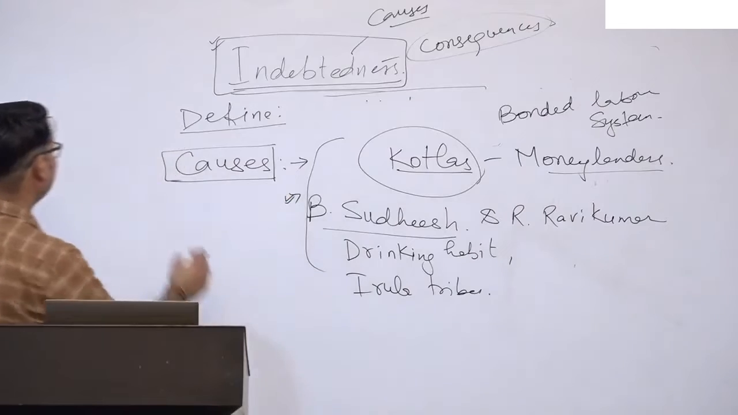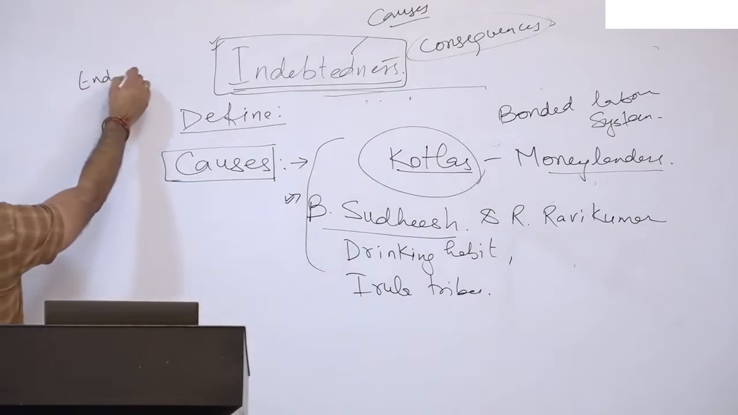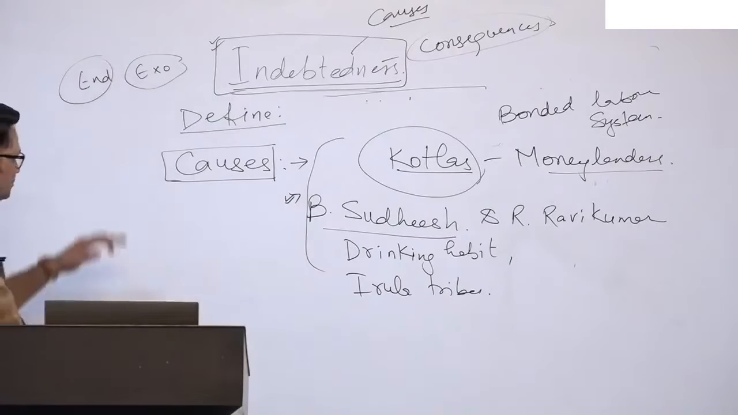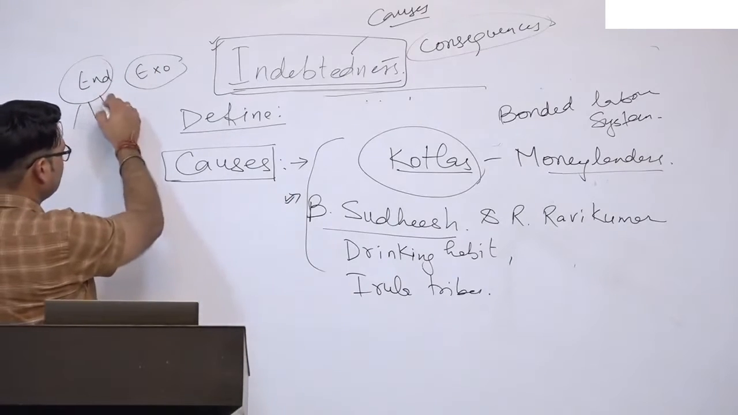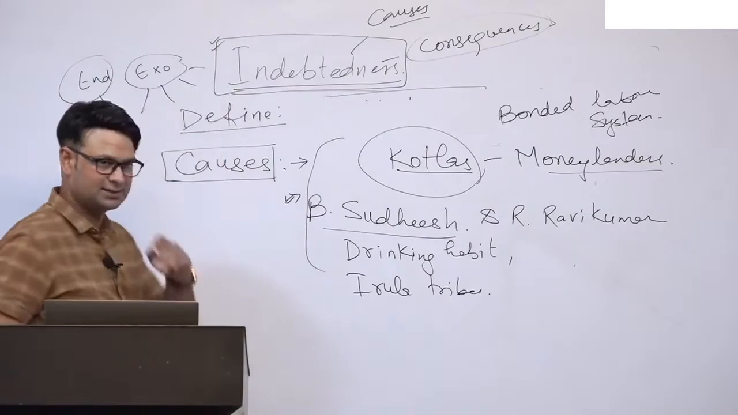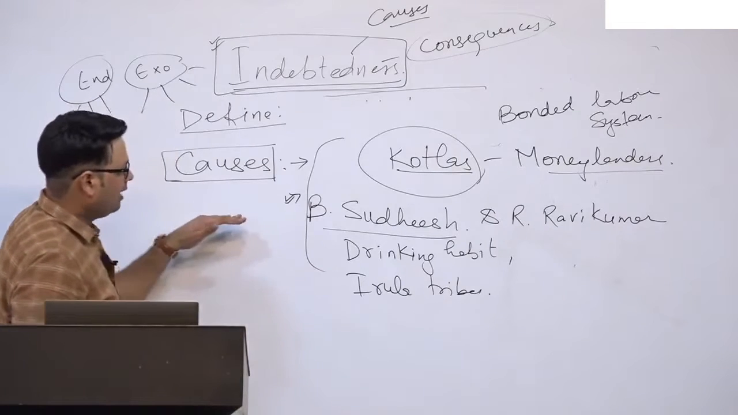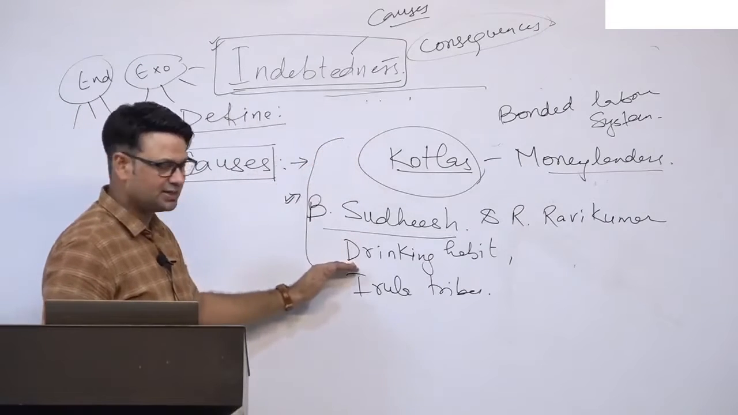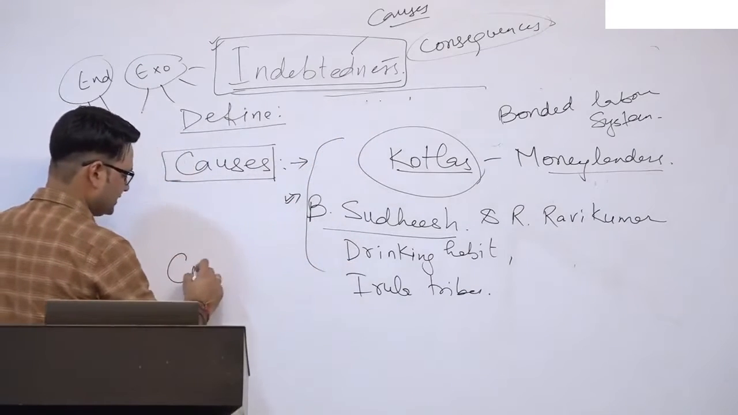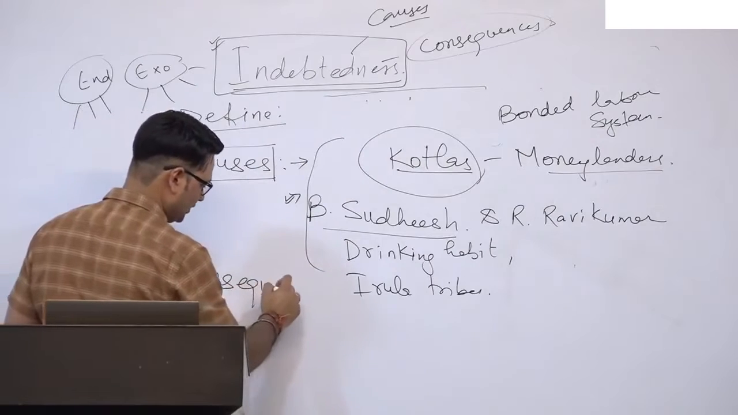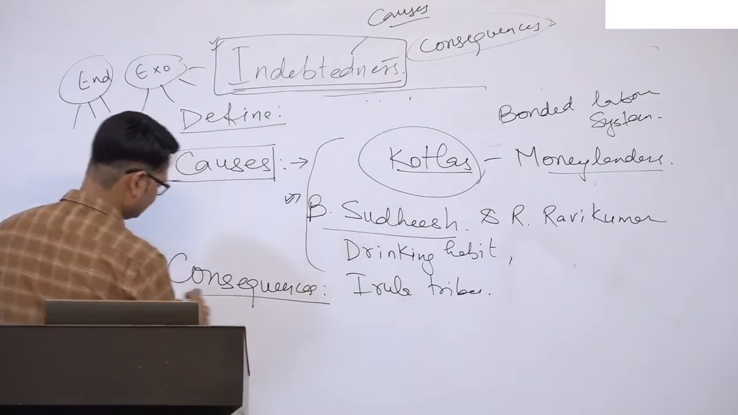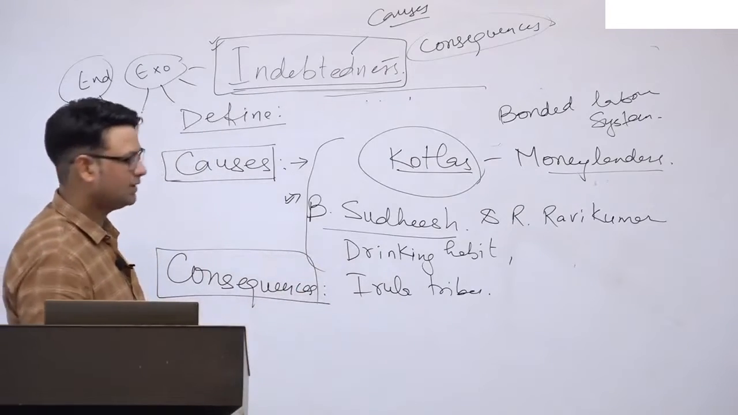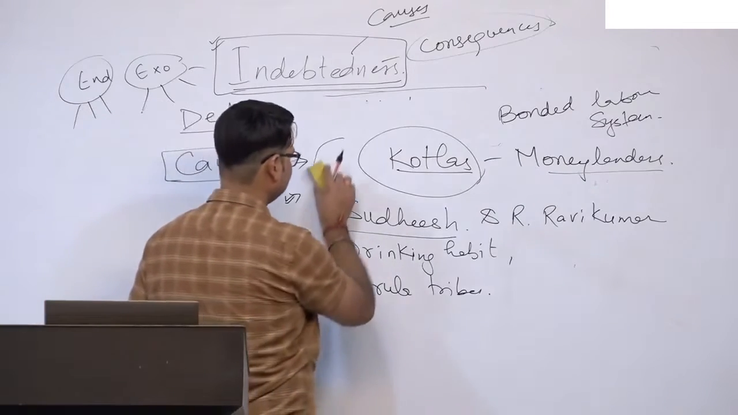You can just make a graphic in which you can write endogenous and exogenous factors. Okay. And among those endogenous and exogenous factors, you can quote all these things. Right. After writing these causes, making the graphic and writing these two case studies, you can write some consequences of it. So what are the consequences of indebtedness?